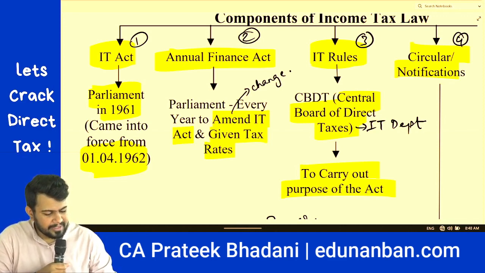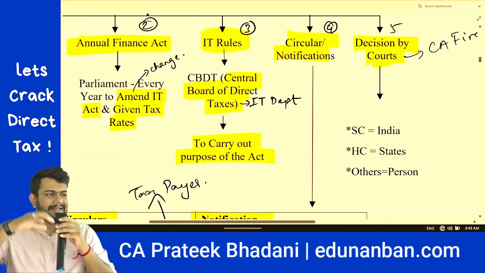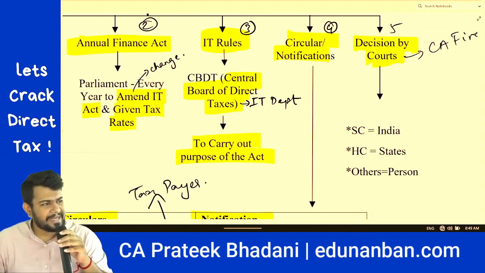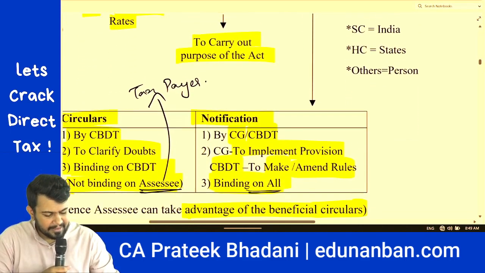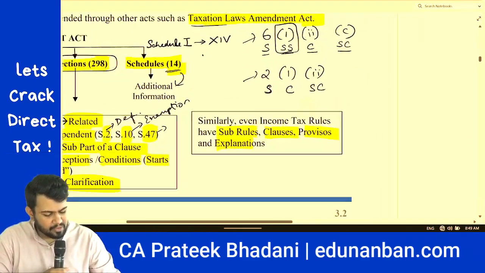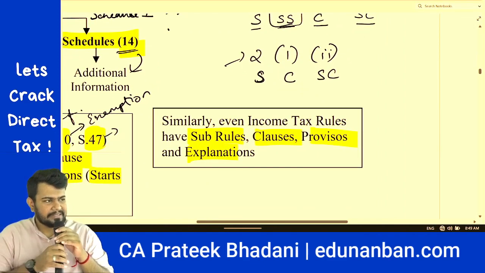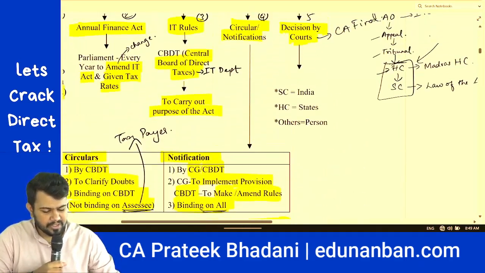Then we come to income tax rules. Income tax rules are passed by CBDT, that is the Central Board of Direct Taxes, which we also call the Income Tax Department. Why does CBDT give rules? To carry out the purpose of the act. And like sections, even rules have sub-rules, clause, proviso, explanation, etc. So it is structured in the same way as a section is structured.